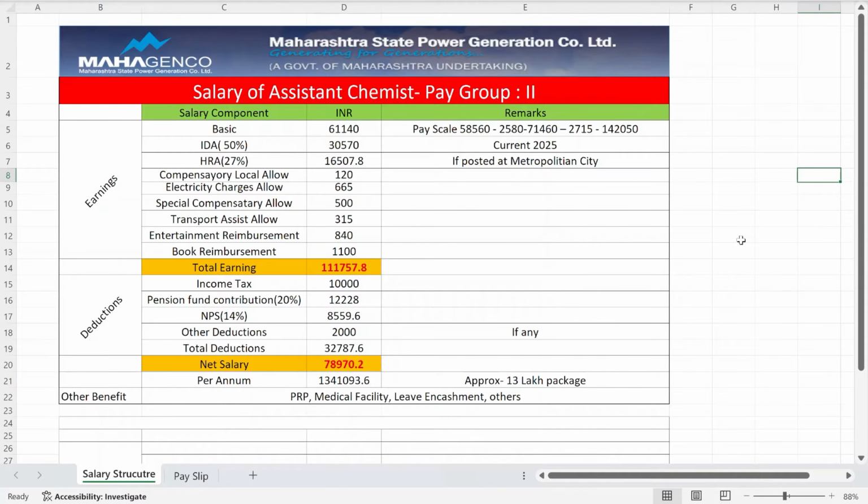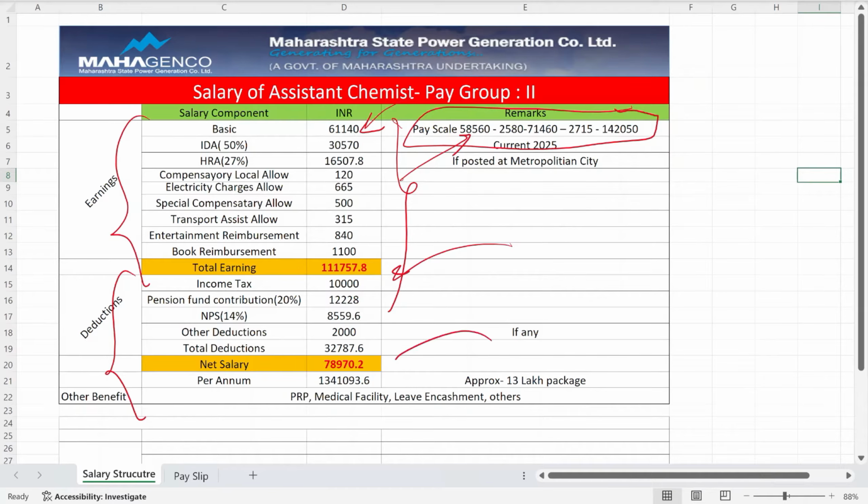This is basically a raw Excel. I chose assistant chemist pay group 2 as a reference. You can change the post accordingly and you will end up with the actual salary of that post. If you change this pay scale according to the post, then everything will change. Now this is basically a formula based Excel. If you want this Excel, it is available free of cost in the Telegram channel of Prashant Shastrii. You just need to change the basic pay value here and accordingly everything will be calculated and you will get to know the total earning and the net salary.